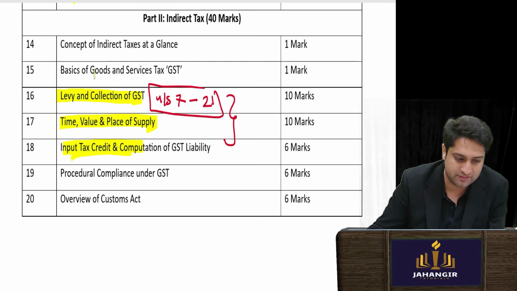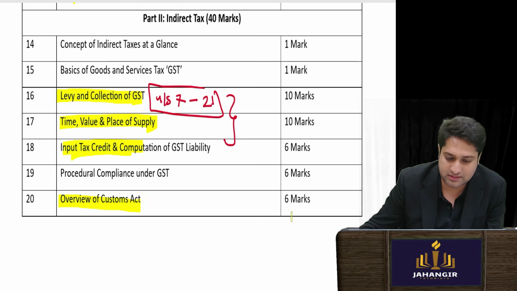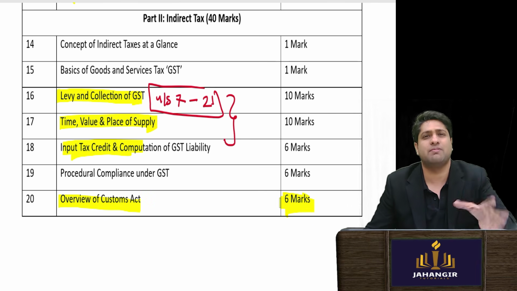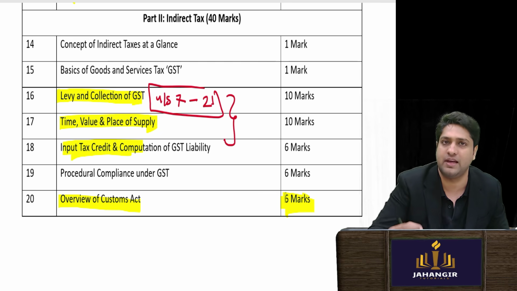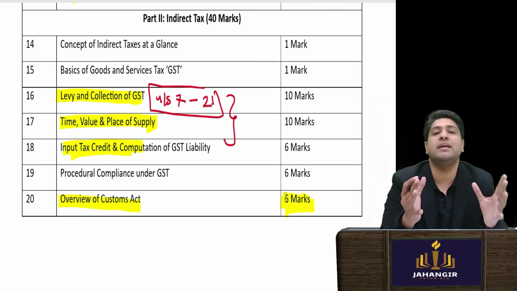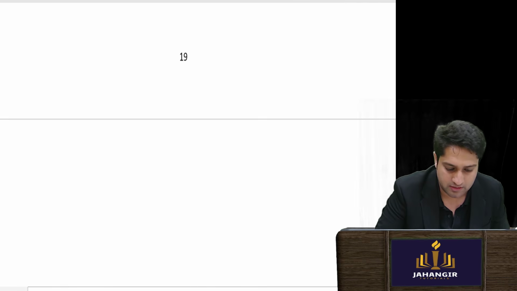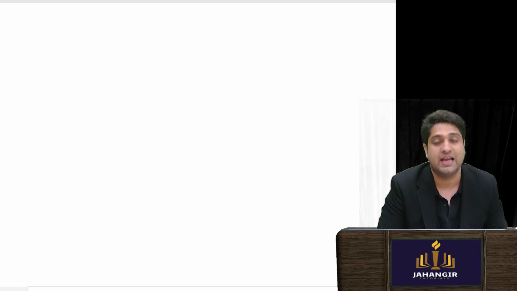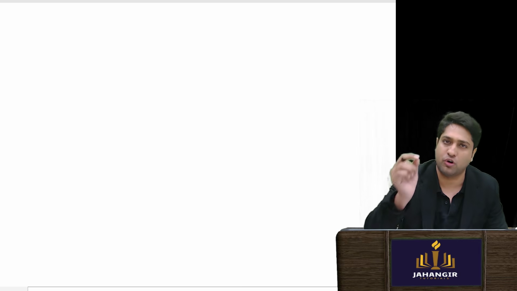Rest all chapters, again the Customs Act is 6 marks. Then one sum will come or one theory will come. Very important. It is very easy to strategize if you know the chapter wise importance. And that is it for all the particular importance. I have seen multiple attempts, including my personal experience, so that throughout attempts, whenever you give, this is always the weightage that is there.